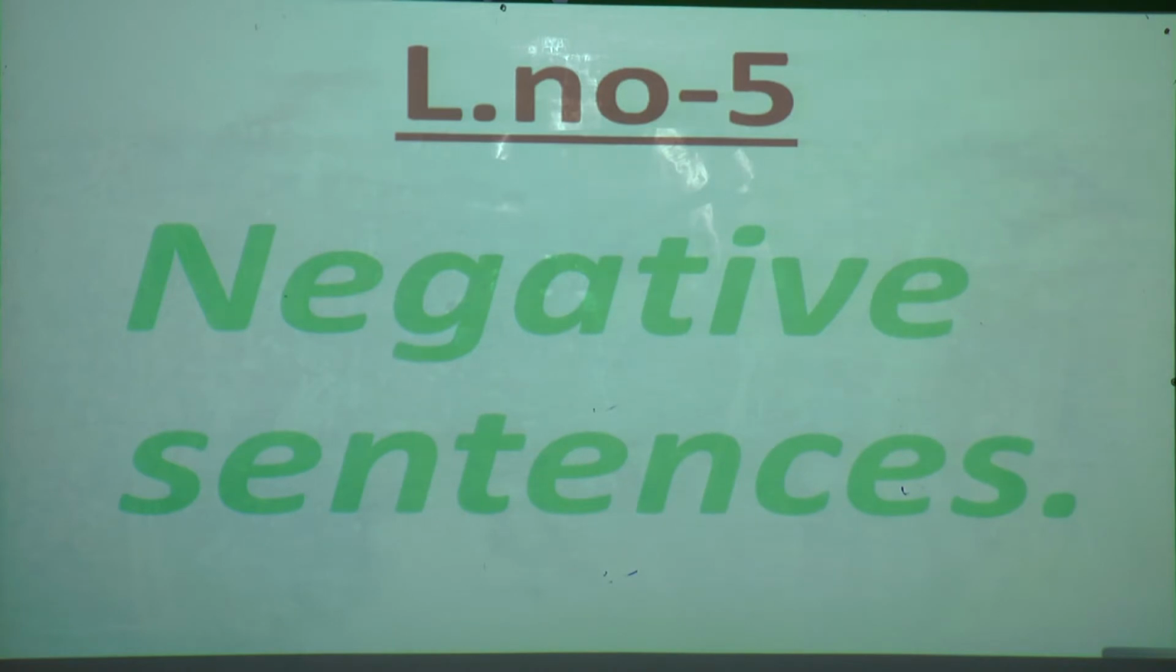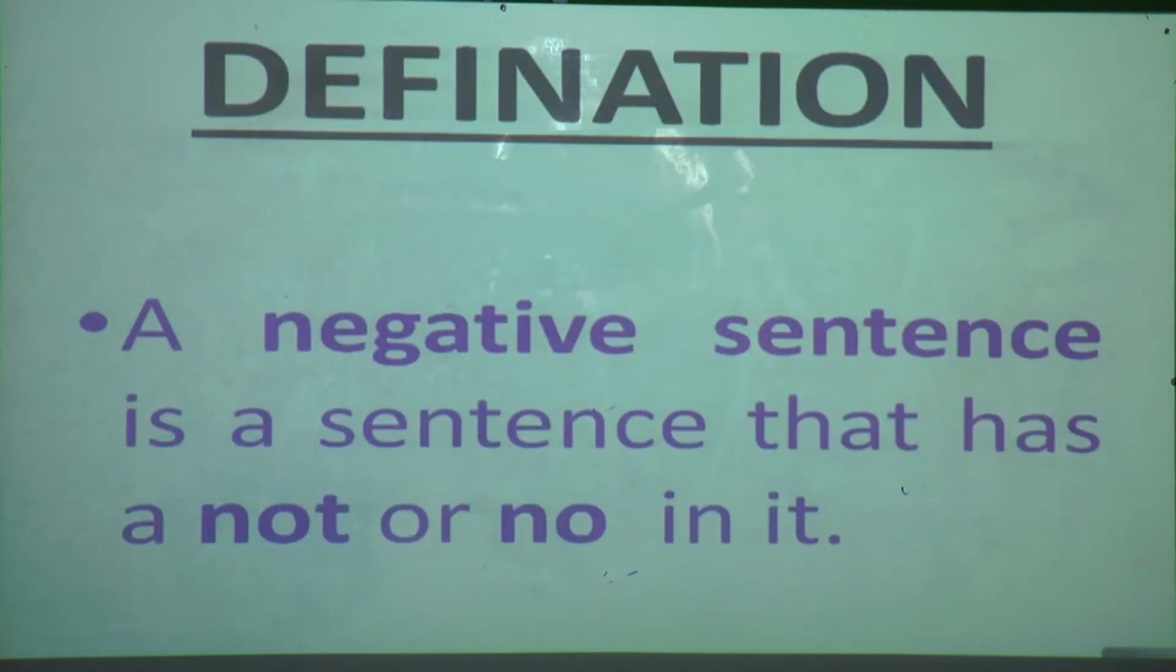So shall I start, students, about negative sentences? Are you ready with your Fun with Grammar book? Yes. So open page number 15, but observe on the screen whatever I am going to teach you. Ready? Okay. So first we will start with our definition. Now what is a negative sentence? A negative sentence is a sentence that has a not or no in it.